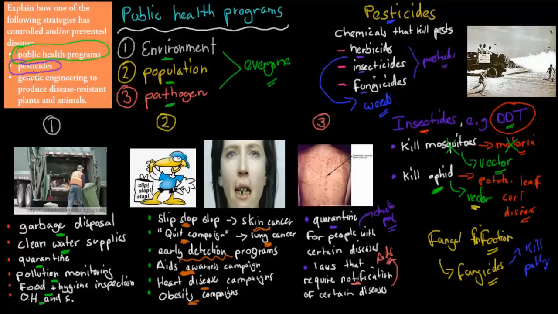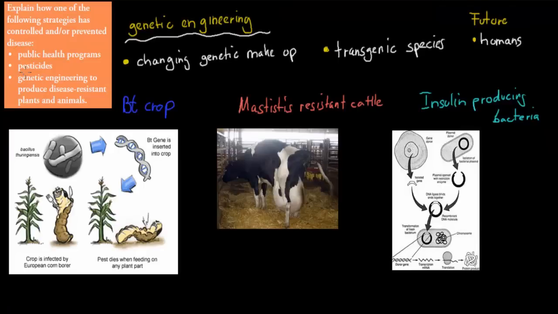And the last one is genetic engineering. So it says genetic engineering to produce disease-resistant plants and animals. Now, we talked about genetic engineering in the last module, the Blueprint of Life module, towards the end of it. And we said that, for example, we can produce transgenic species. For anyone who doesn't remember or hasn't done the last module yet, transgenic species are species where we take genes from one species and put it into another one, a different one. And the example is this one here.